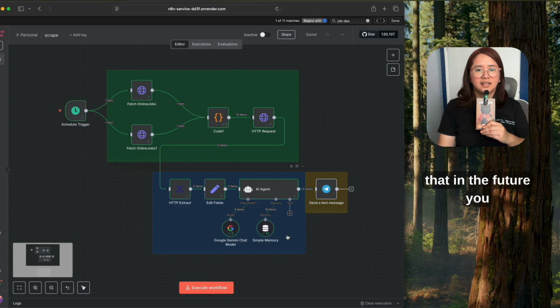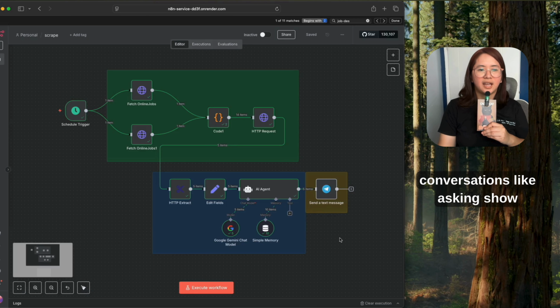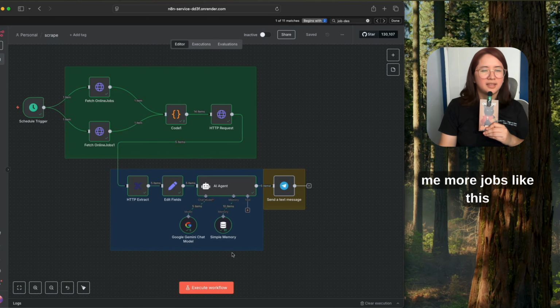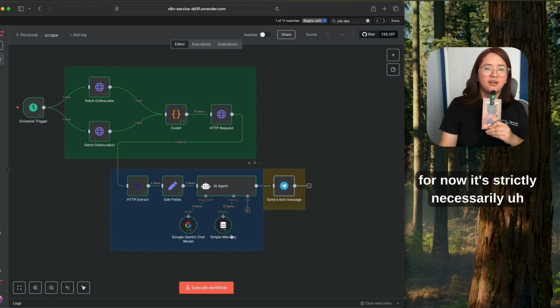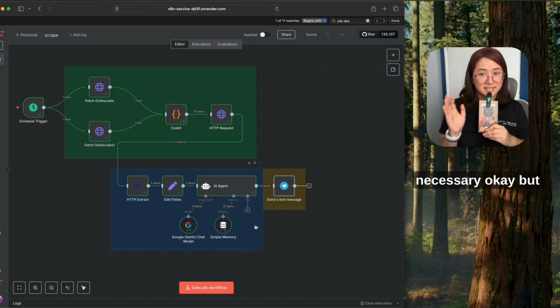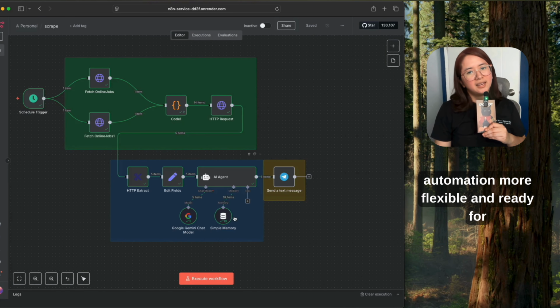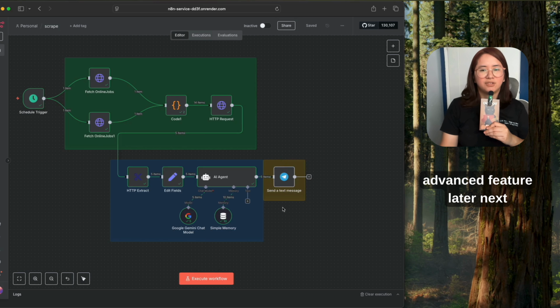This means that in the future, you could upgrade the workflow so users can have multi-turn AI conversations, like asking, show me more jobs like this, or send me more remote jobs. For now, it's not strictly necessary, okay? But having it in place makes your automation more flexible and ready for advanced features later.